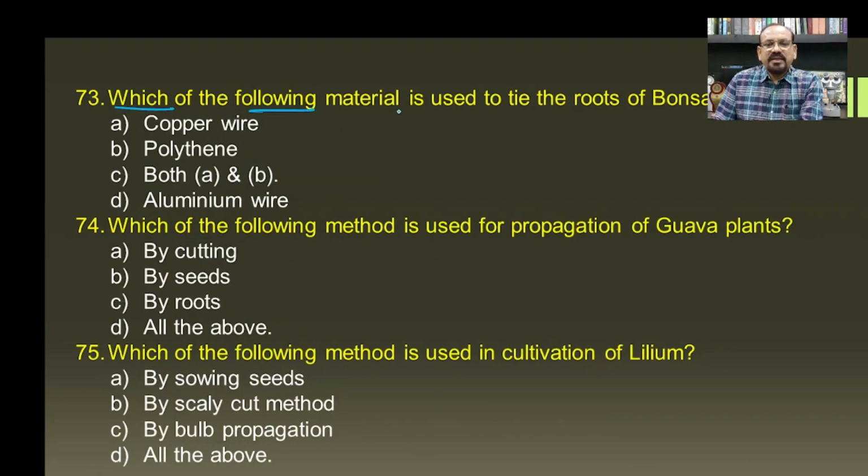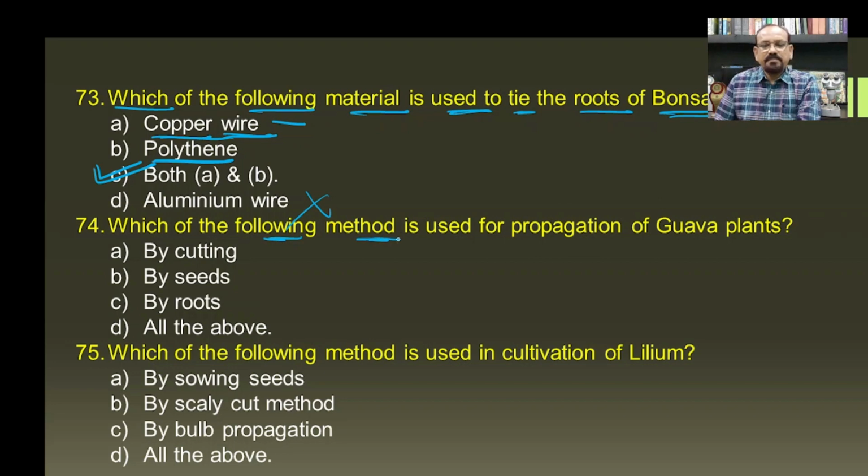Then which of the following materials is used to tie the roots of bonsai? During preparation of the bonsai, there is a need to tie the roots, and for tying the roots a very commonly used material is the copper wire. But if we don't have the copper wire, even the polythene material can also be used to tie the roots, and hence both A and B become the answer for this question. The aluminum wires are not used to tie the roots during bonsai preparation.